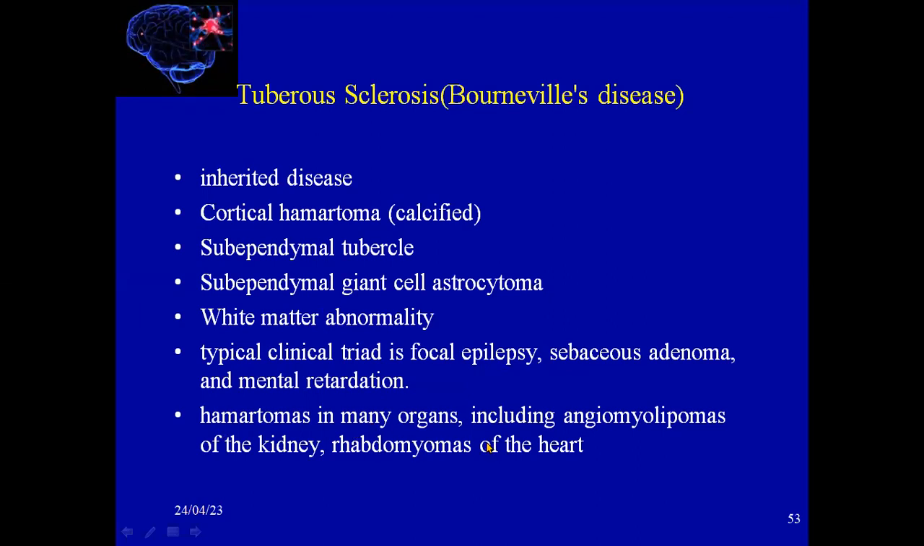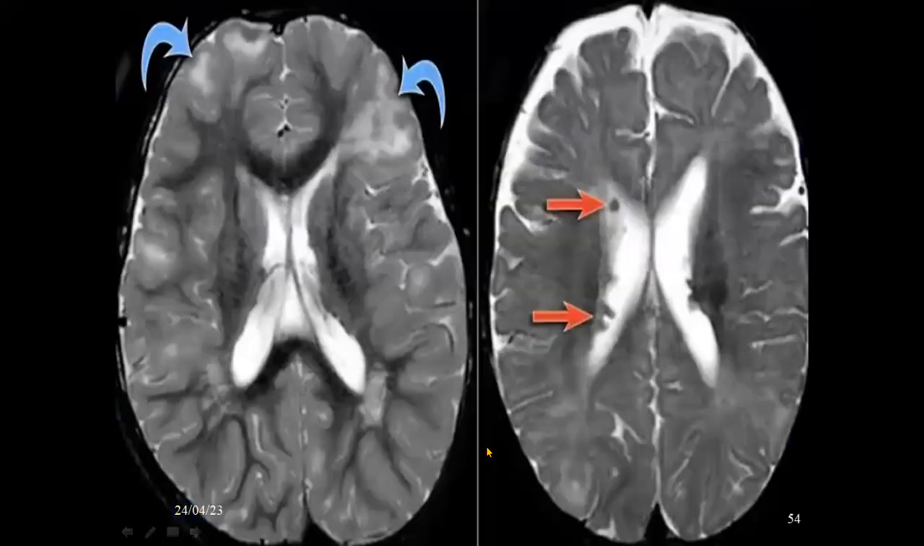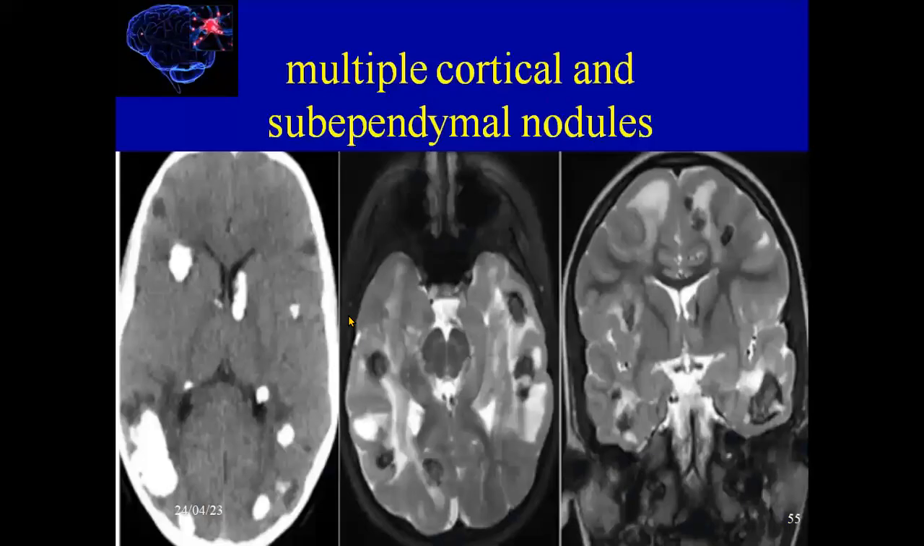Hamartomas occur in many organs also, including angiomyolipomas of the kidney and rhabdomyoma of the heart. This is a patient with small tubers in the wall of the ventricular system. Also, this is a white matter abnormality in those patients. Here, multiple cortical and subependymal nodules, calcified, as we see here on CT.